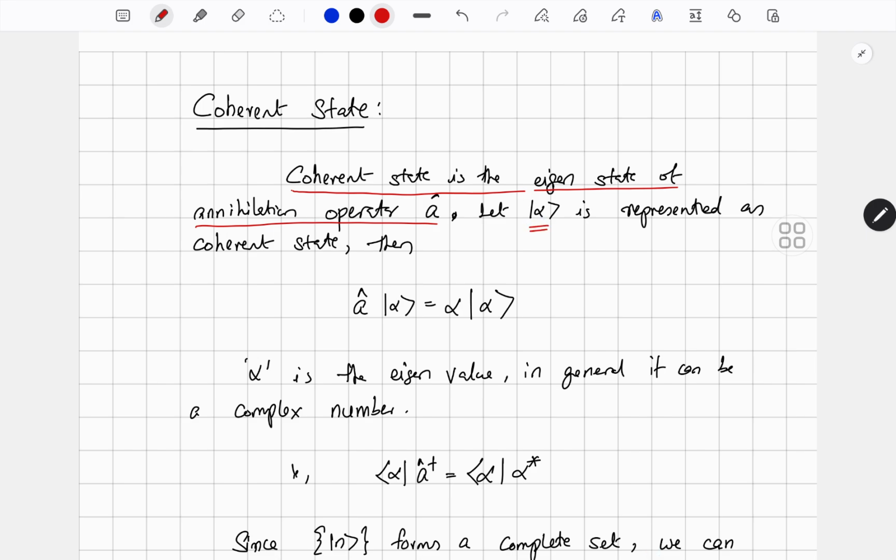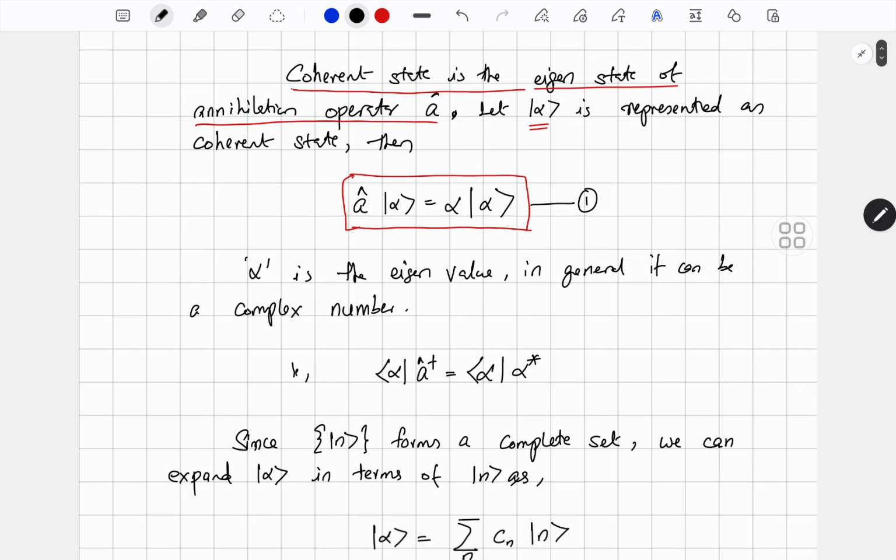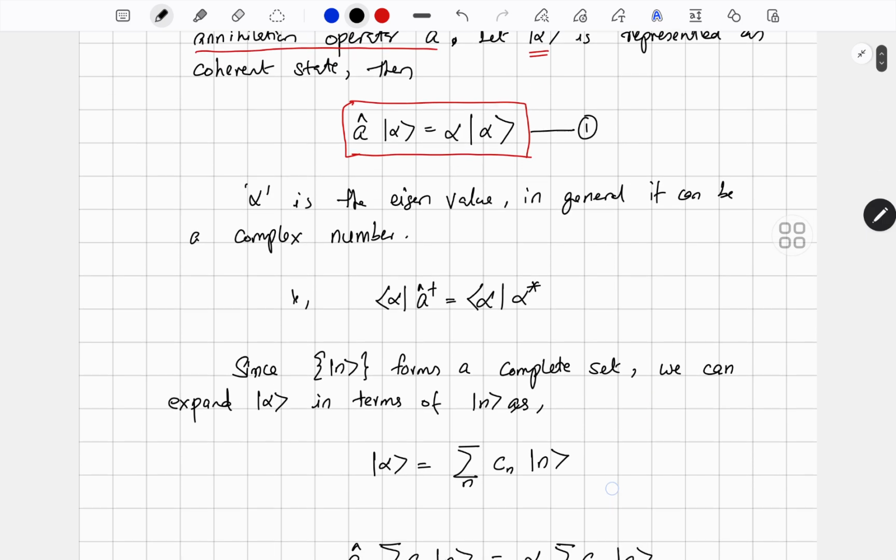So therefore I can write the definition of the coherent state as A acting on ket alpha becomes alpha times ket alpha. So here alpha is just a number, in general it can be a complex number, and we can also say that this alpha is the eigenvalue of this annihilation operator. So let this be equation number 1. Okay, so alpha is the eigenvalue and in general it can be a complex number.